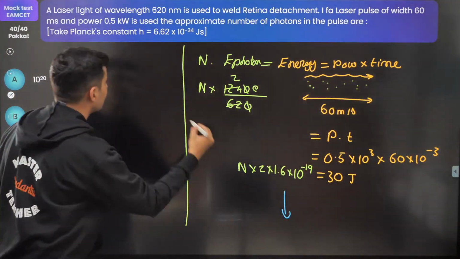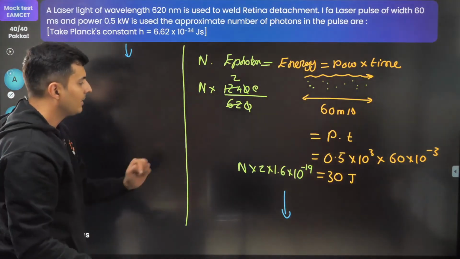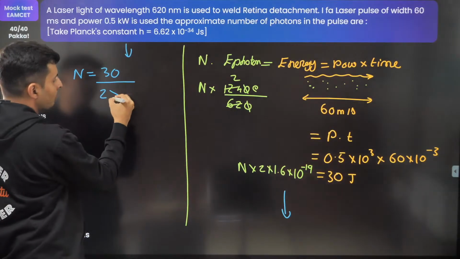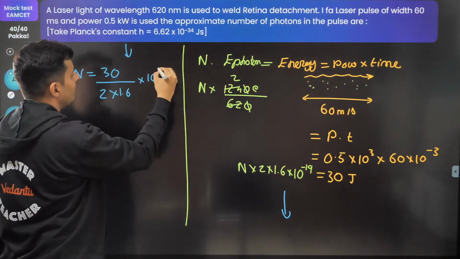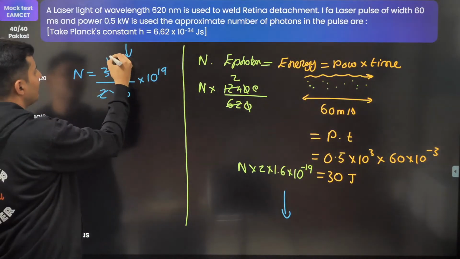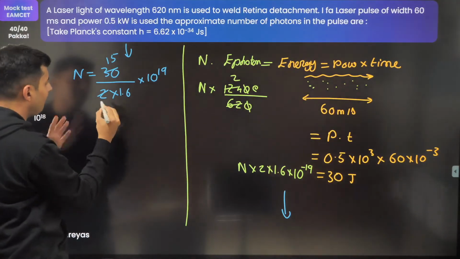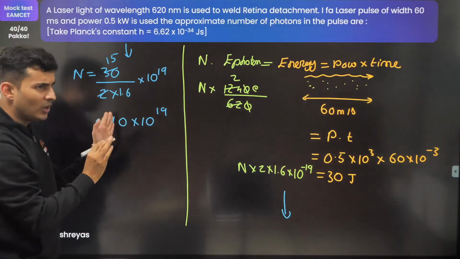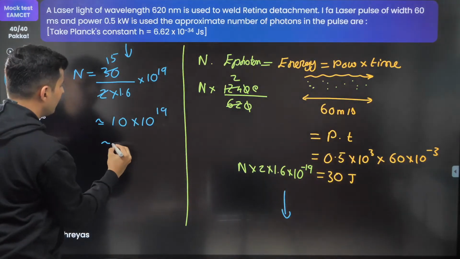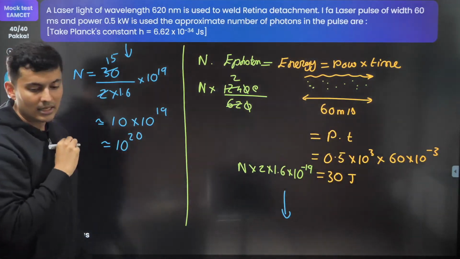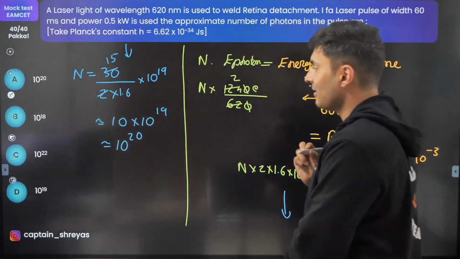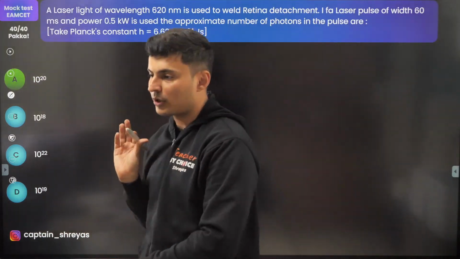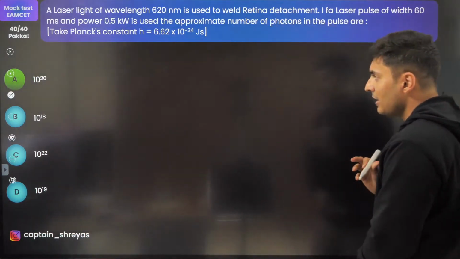So after this, what will you do? Take the value of n. So n will be 30 divided by 2 into 1.6 into 10 to the power minus 19, so 10 to the power 19 comes up. This goes 15 times. 15 by 1.6 is roughly 10, and this is 10 to the power 19. So this will be roughly 10 to the power 20. 10 to the power 20 is the answer. Yes, option A is correct. Awesomeness. Moving on to the next question coming up on your screen.